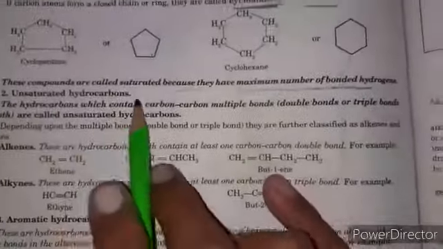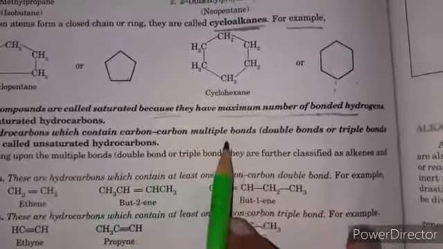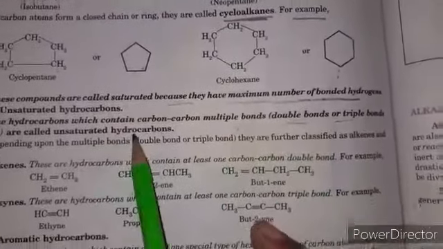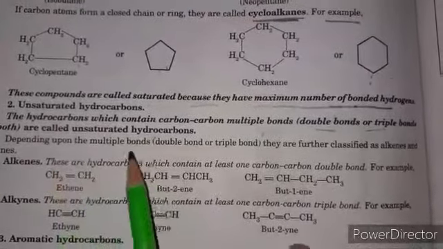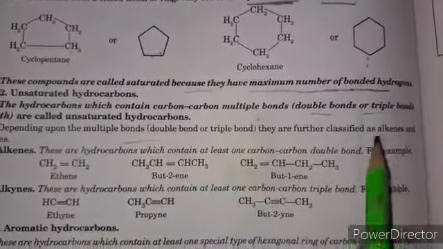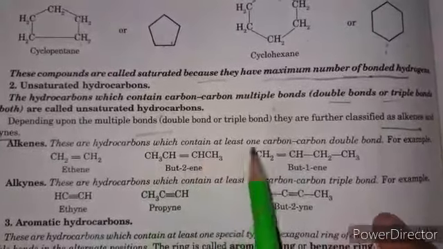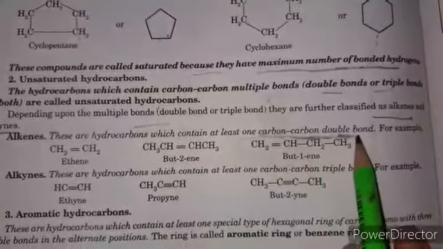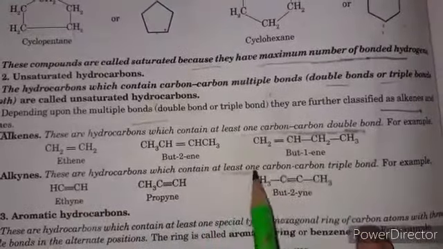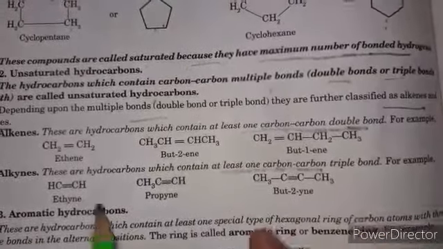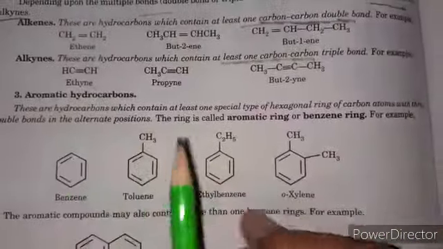Next we discuss unsaturated hydrocarbons. The hydrocarbons which contain carbon-carbon multiple bonds, meaning double or triple bonds, are called unsaturated hydrocarbons. Depending upon the multiple bonds, double or triple, they are classified as alkenes and alkynes. The hydrocarbons which contain at least one carbon-carbon double bond are called alkenes. The hydrocarbons which contain at least one carbon-carbon triple bond are called alkynes.